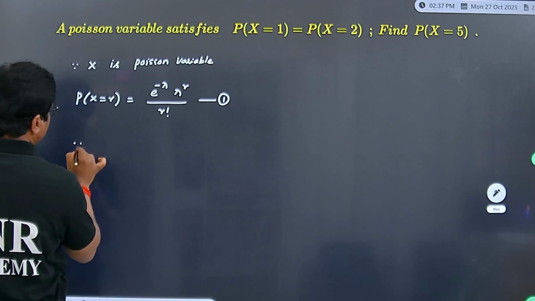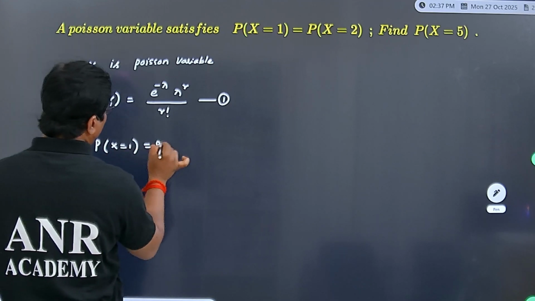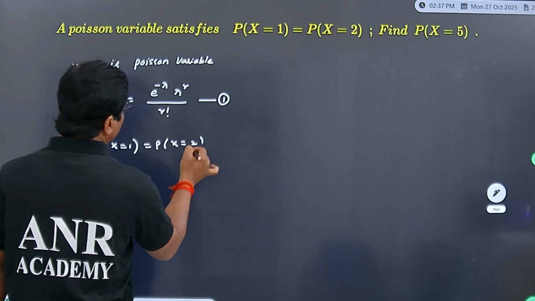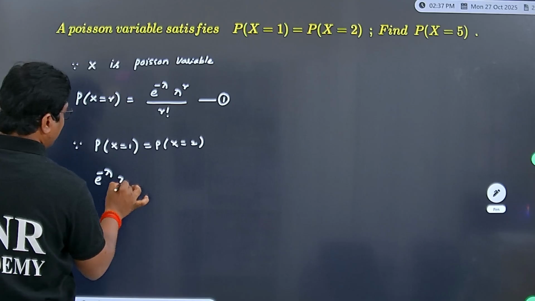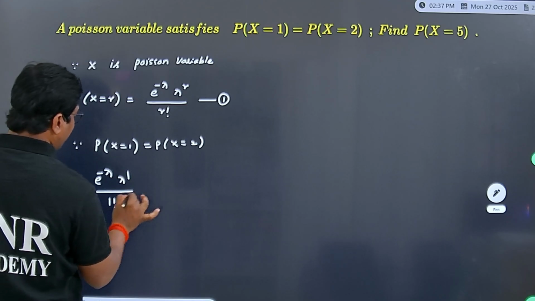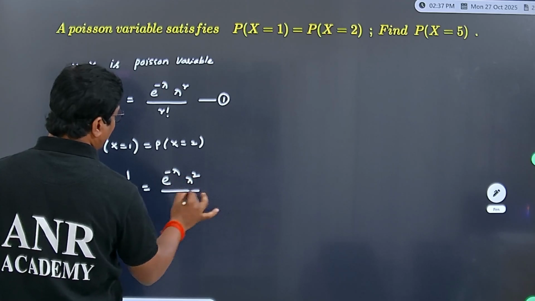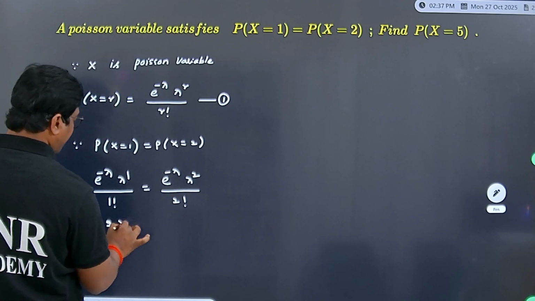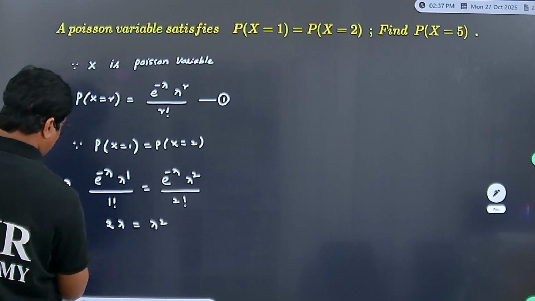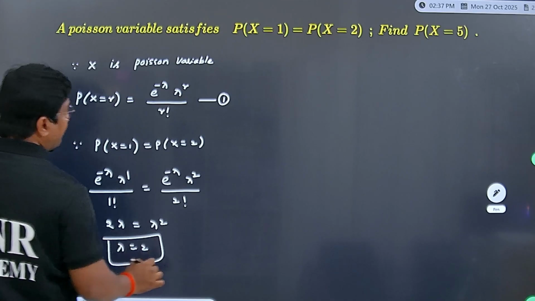And here, since probability of x equal to 1 is given as probability of x equal to 2, you can write e power minus lambda, lambda power 1 by 1 factorial equal to e power minus lambda, lambda power 2 by 2 factorial. That is 2 lambda becomes lambda square and lambda value becomes 2.